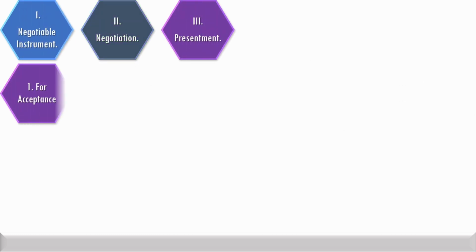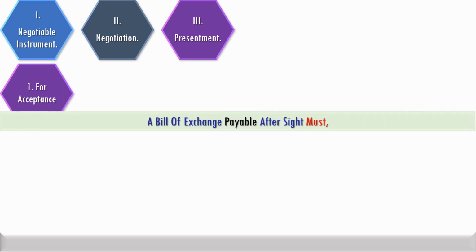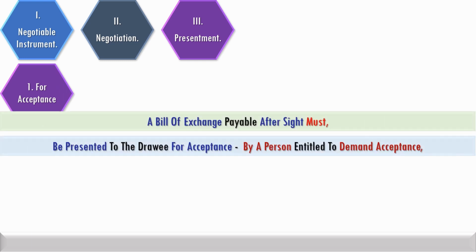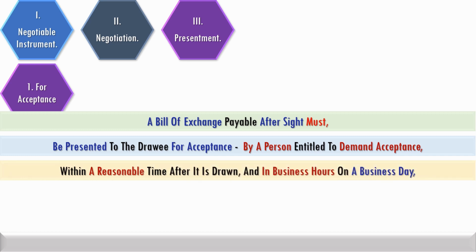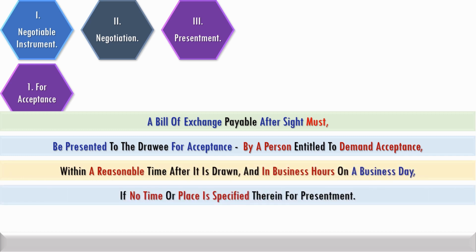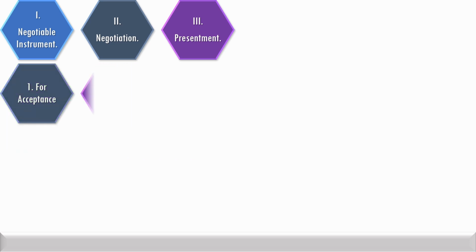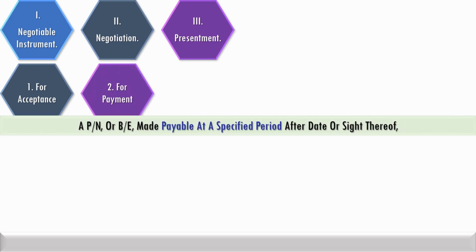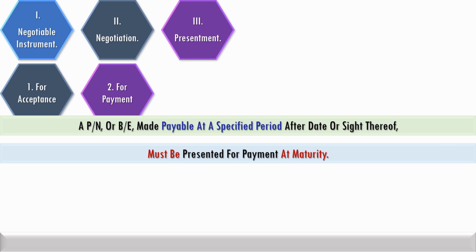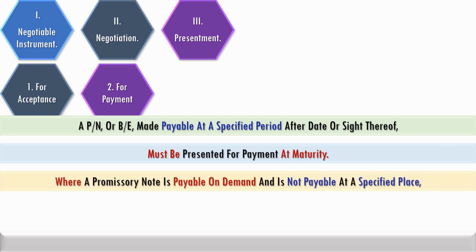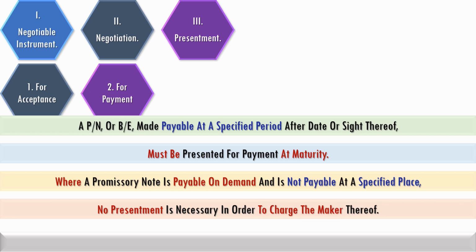Where no time or place is specified for presentment, a bill of exchange payable after sight must be presented by a person entitled to demand acceptance within a reasonable time in business hours on a business day. In default, no party thereto is liable to the person making such default. A promissory note or bill of exchange made payable at a specified period after date or sight thereof must be presented for payment at maturity. Where a promissory note is payable on demand and is not payable at a specified place, no presentment is necessary.